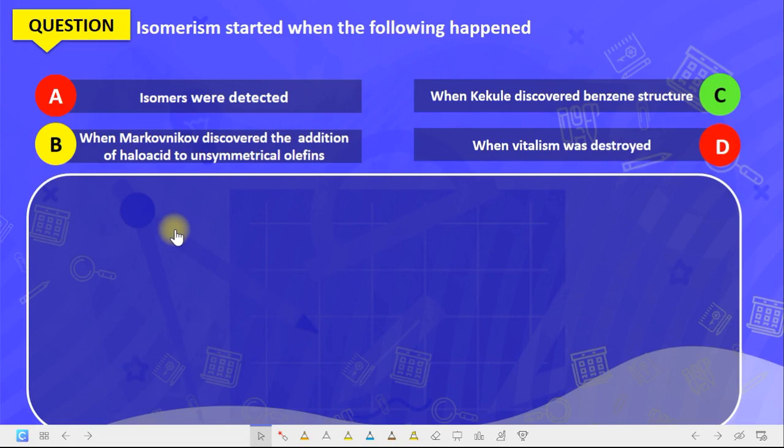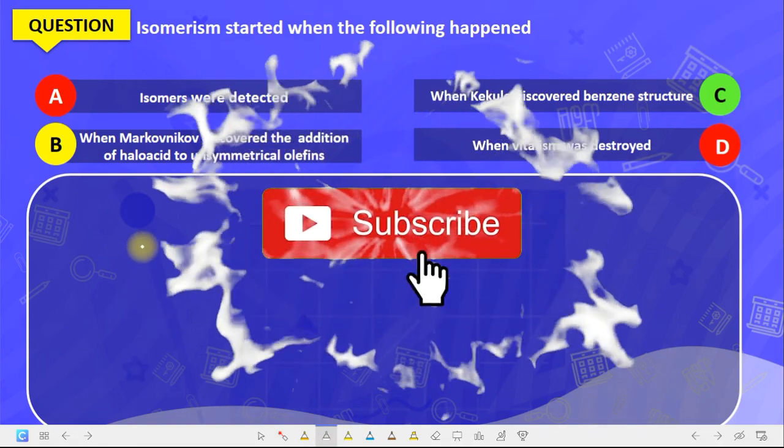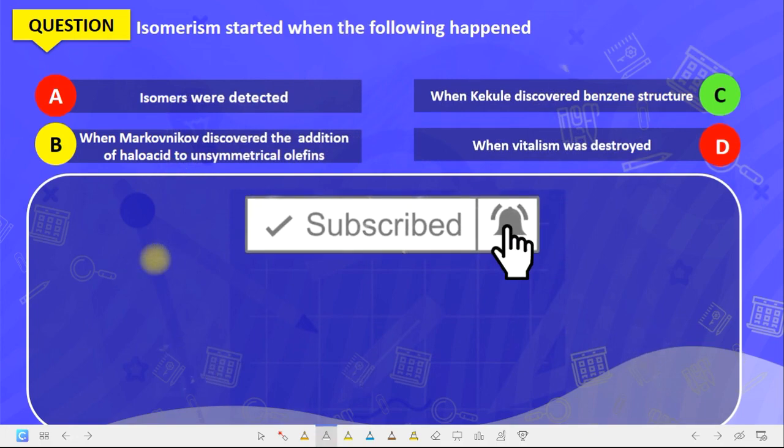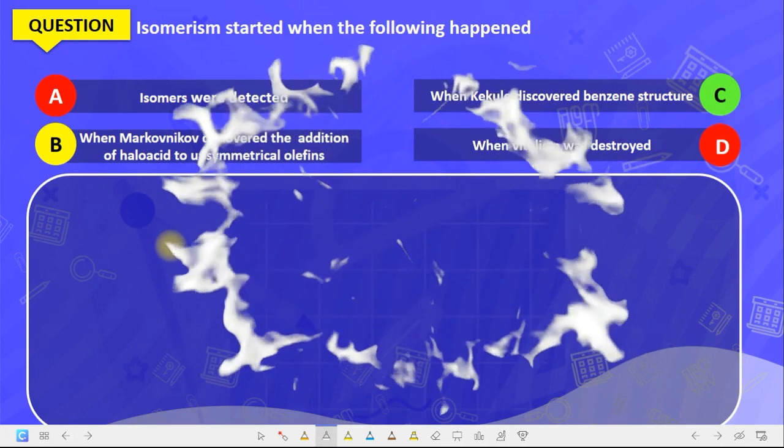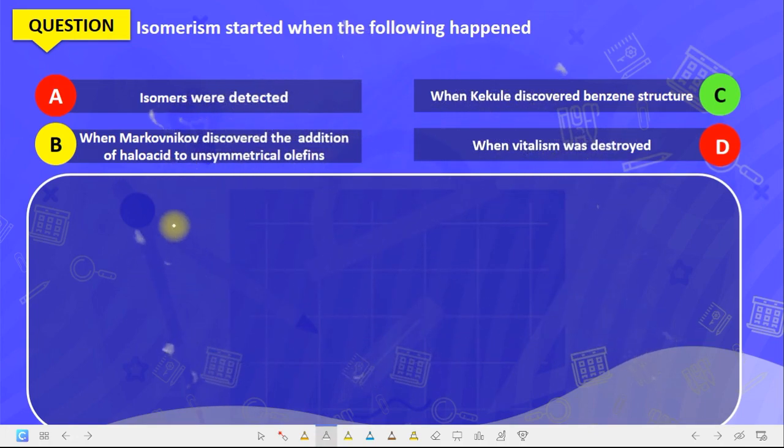We are going to look at the following chemistry questions. Now, the first question here says, isomerism started when the following happened. Now, we know that isomerism started when vitalism was destroyed. Now, you have your options.